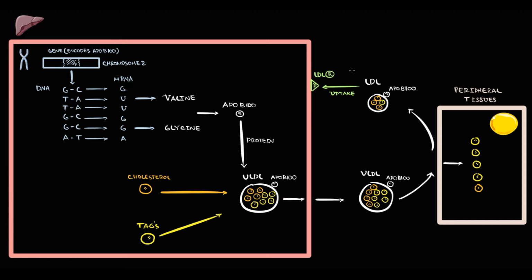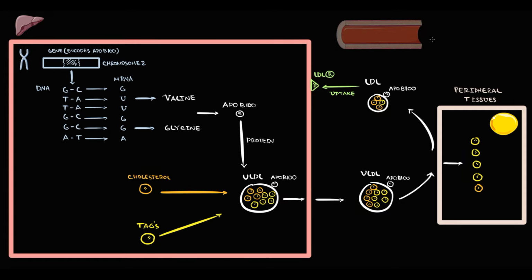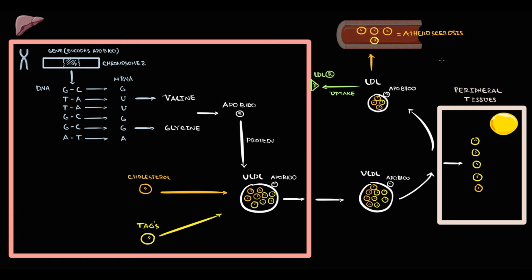Some amount of LDL particles in the blood undergo oxidation, and such oxidized LDL particles will be taken up by the macrophages that are located in the blood vessels. And when macrophages take up LDL particles, the content of LDL particles begins to deposit within the blood vessel wall, and with time, progressive accumulation of cholesterol leads to atherosclerosis.